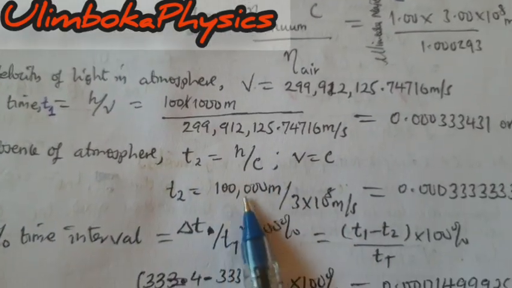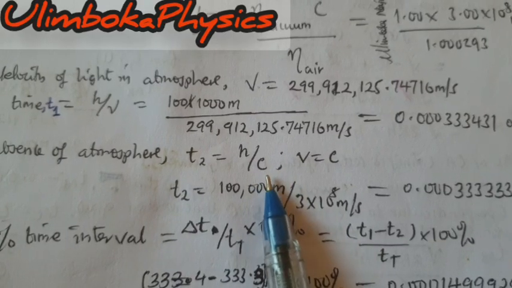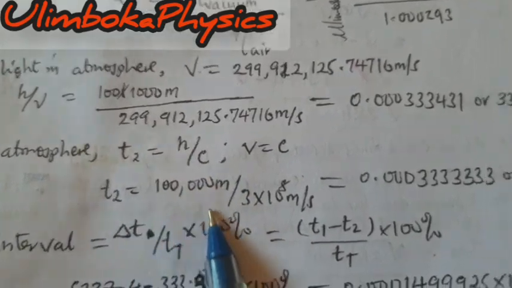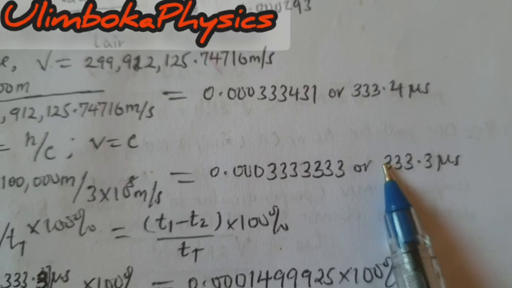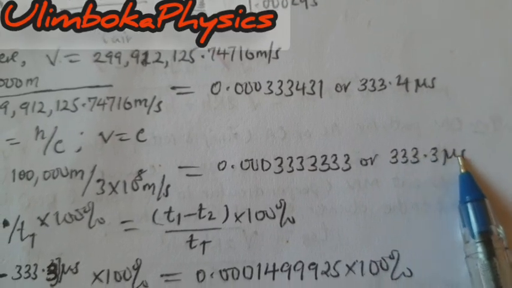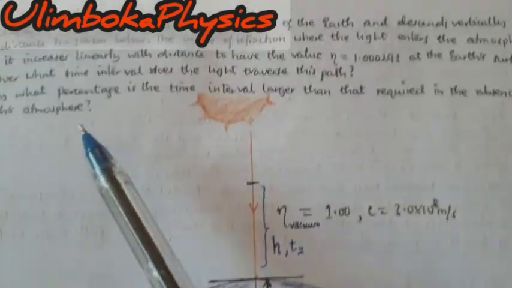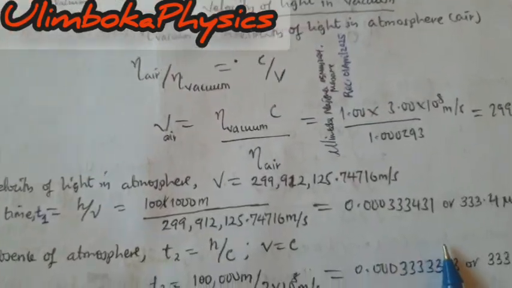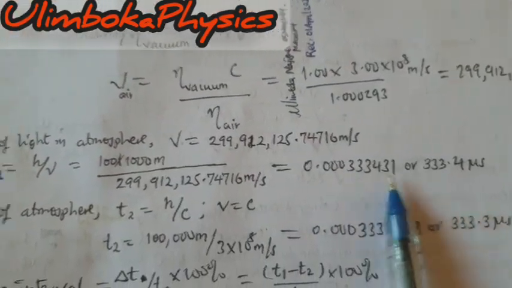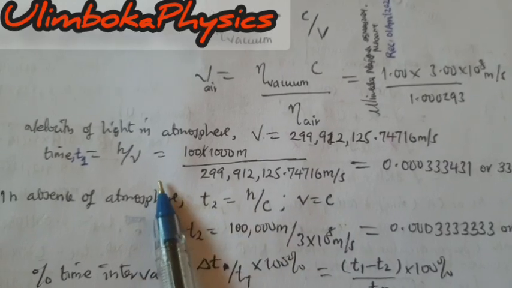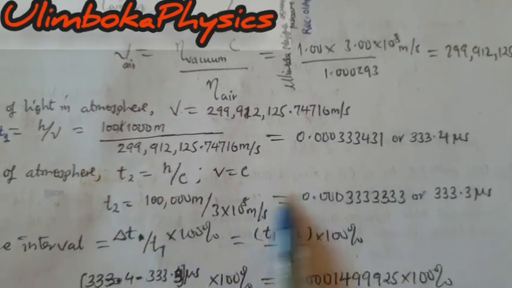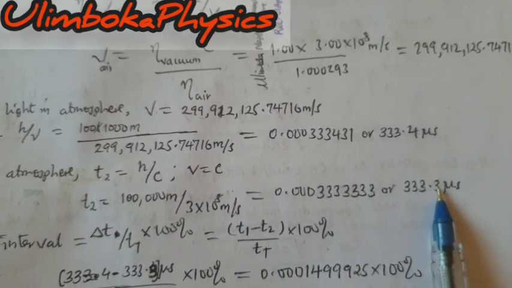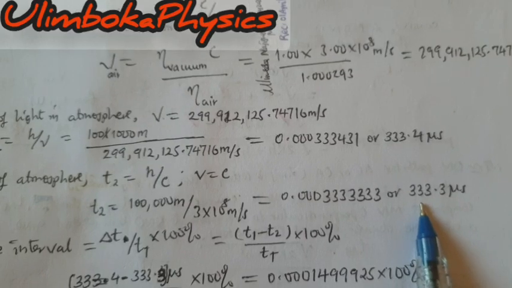And in the absence of the atmosphere, we have time 2. Now we will divide the same h by the velocity of light in vacuum. Now we will have 333.3 microseconds. For the first case, we are asked to find the interval in which the light traverses. The interval will be the time in the presence of the atmosphere, which is t1, minus the time in the absence of the atmosphere, which is t2, and which is equal to 0.1 microsecond.